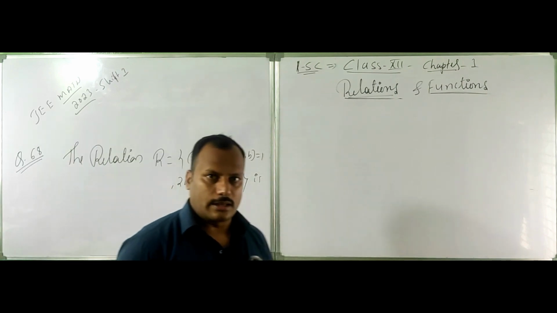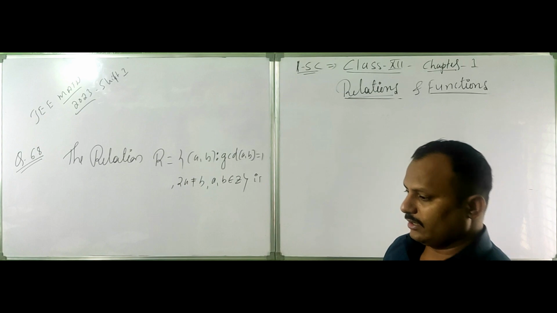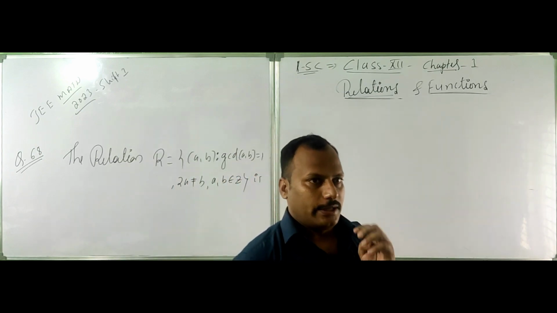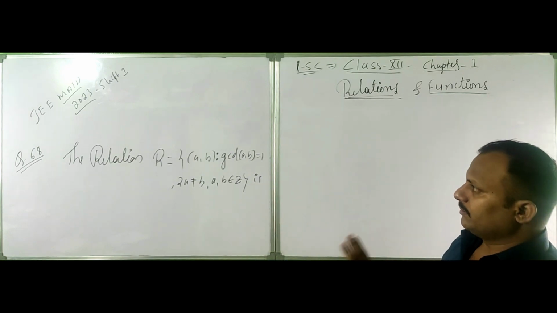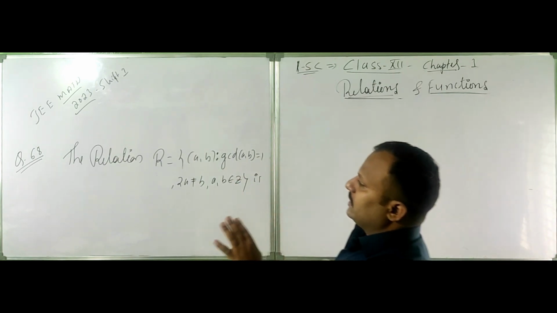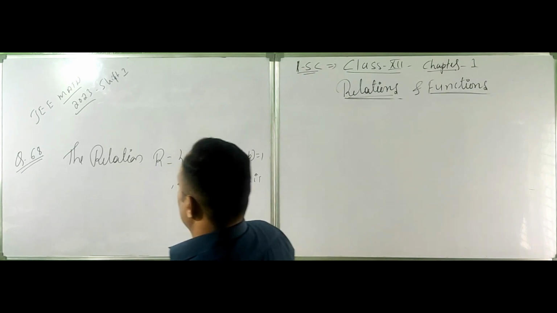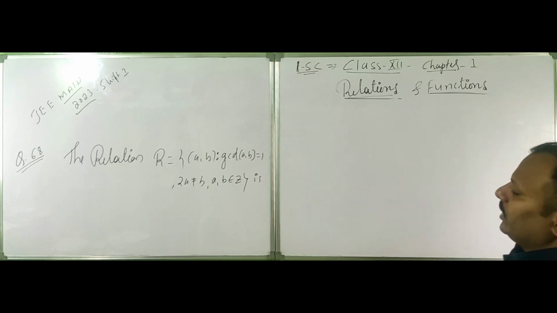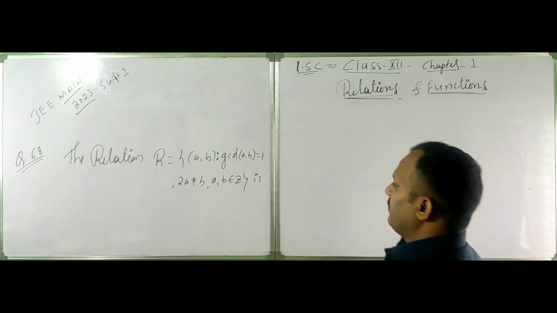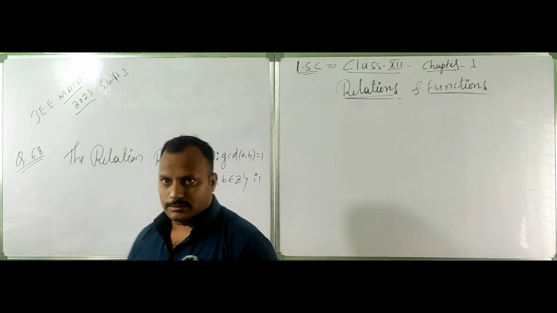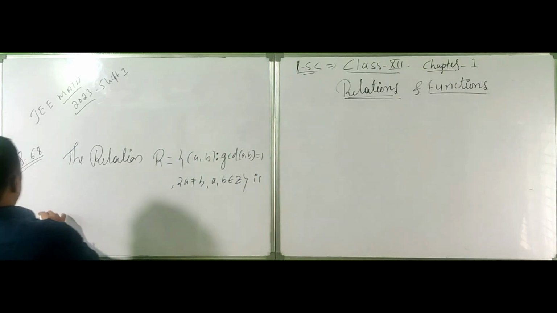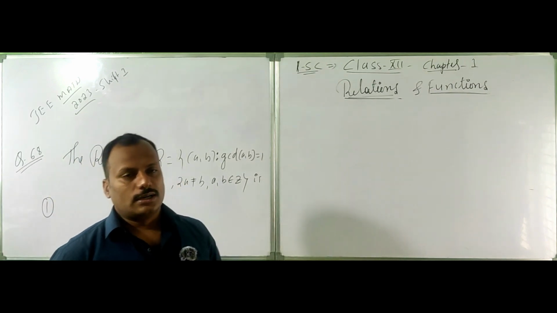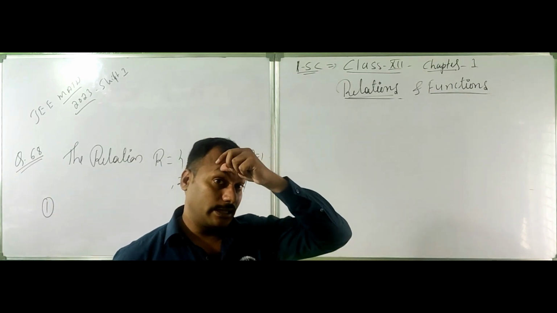Let me clarify once again. I have taken a printout from the Motion Institution, Motion, M-O-T-I-O-N. They may be accurate or not, but to my knowledge this is Shift 1, JEE Main 2023. So this is the question: the relation R is (a, b) such that GCD of a and b is equal to 1 and 2a is not equal to b, where a, b belong to Z, the integers. The options given are: only reflexive, not transitive; only symmetric and not transitive; neither symmetric nor transitive; and so on.